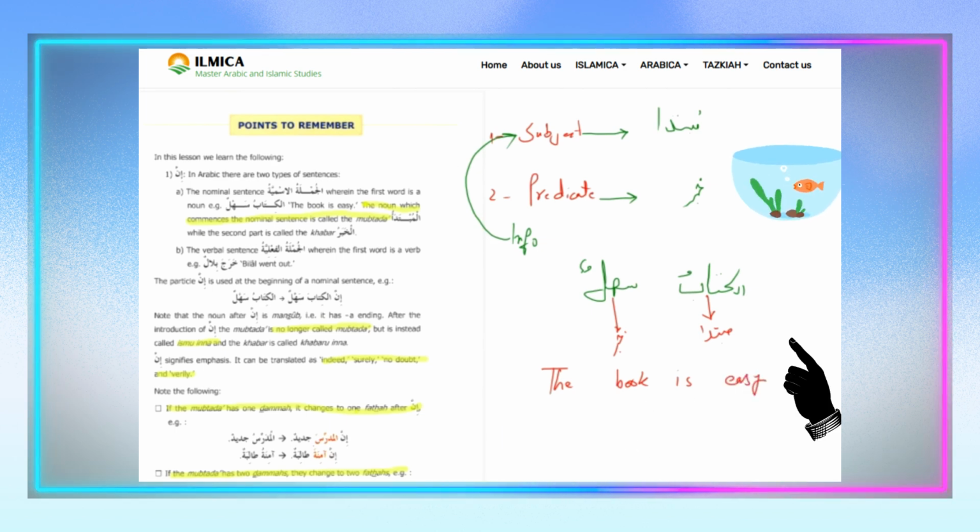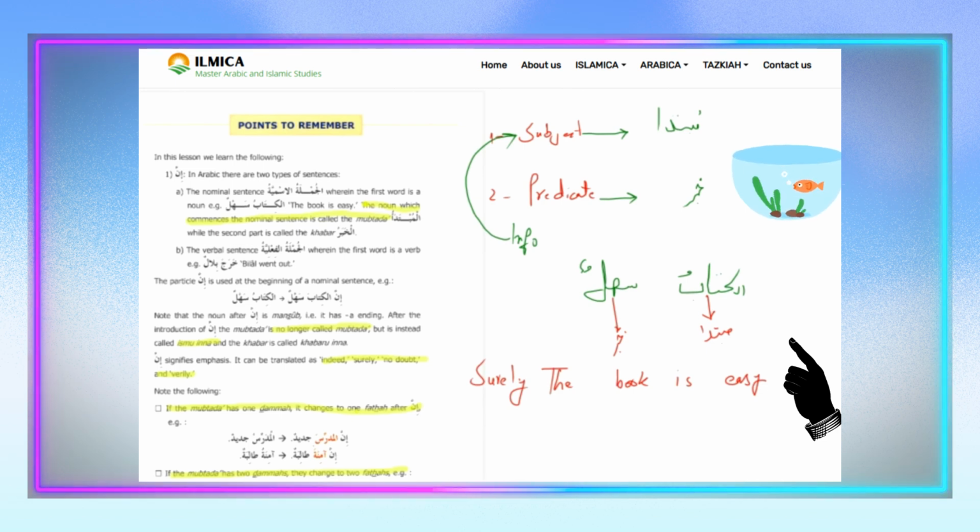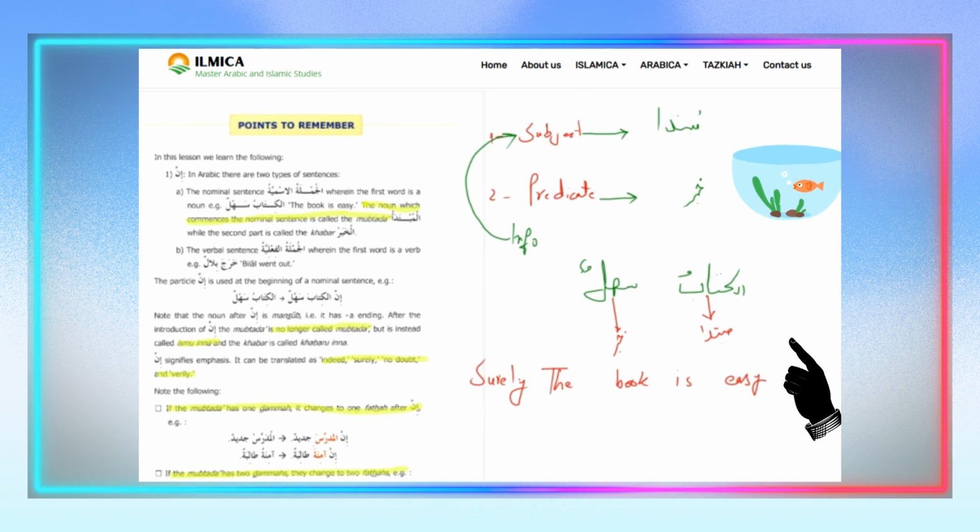Okay. What if you wanted to say, surely the book is easy? What does surely mean? It means no doubt.